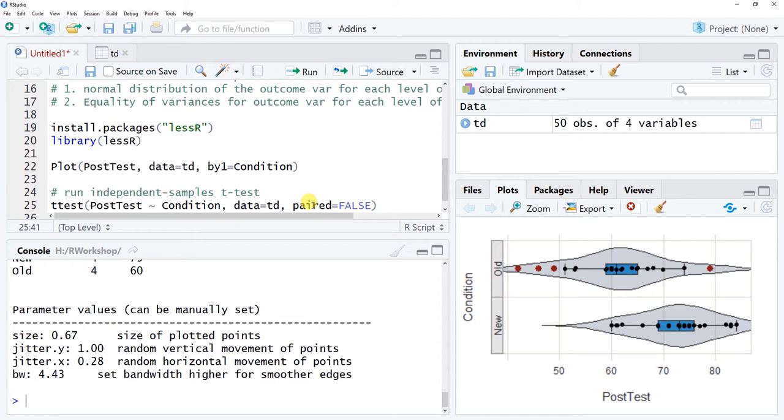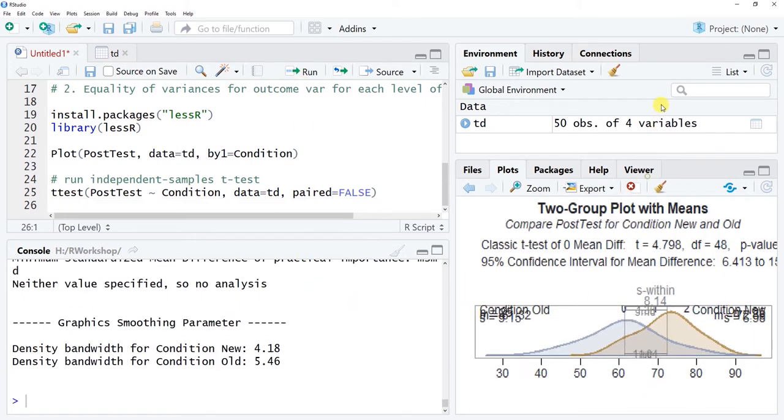So, for example, they're not repeated measures, where every case goes through both conditions of this particular training program. What this is saying is that we're running an independent samples t-test. So make sure that you include that. It is the default, but it's nice to specify it like that. Okay, so click run.